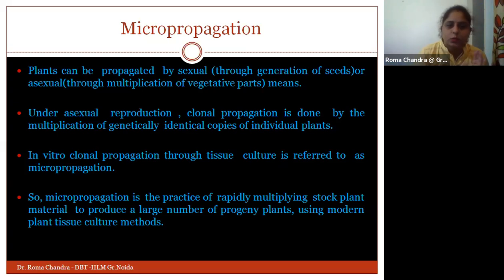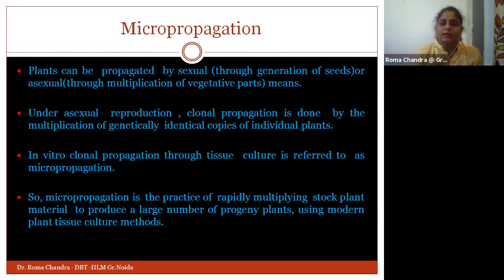So what is the process? How is clonal propagation done? That is a part of plant tissue culture only. And when we go with the in vitro process, we refer to it as micropropagation. Micropropagation is the practice of rapidly multiplying stock plants and producing a large number of progeny plants. This is done under controlled conditions, where we create our own environment and give artificial media to the cells to convert them into a whole plant.